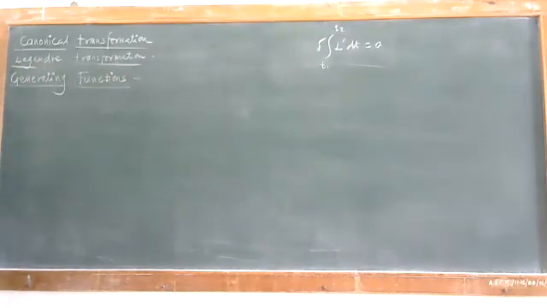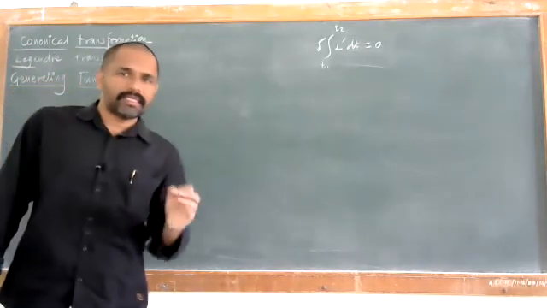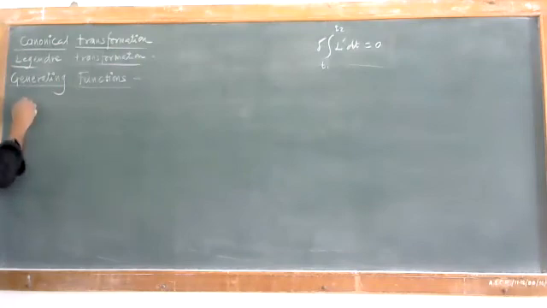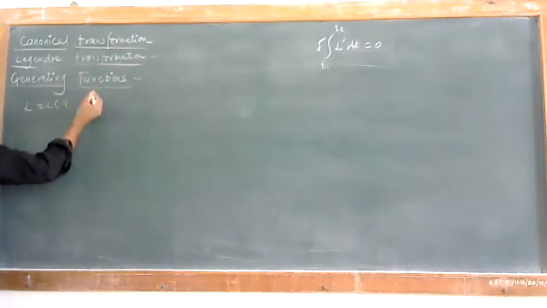Now we have to use the two conditions. One is the old Lagrangian and another one is the new Lagrangian. So old Lagrangian is like this, that is it depends upon L of this Qi and your momenta.